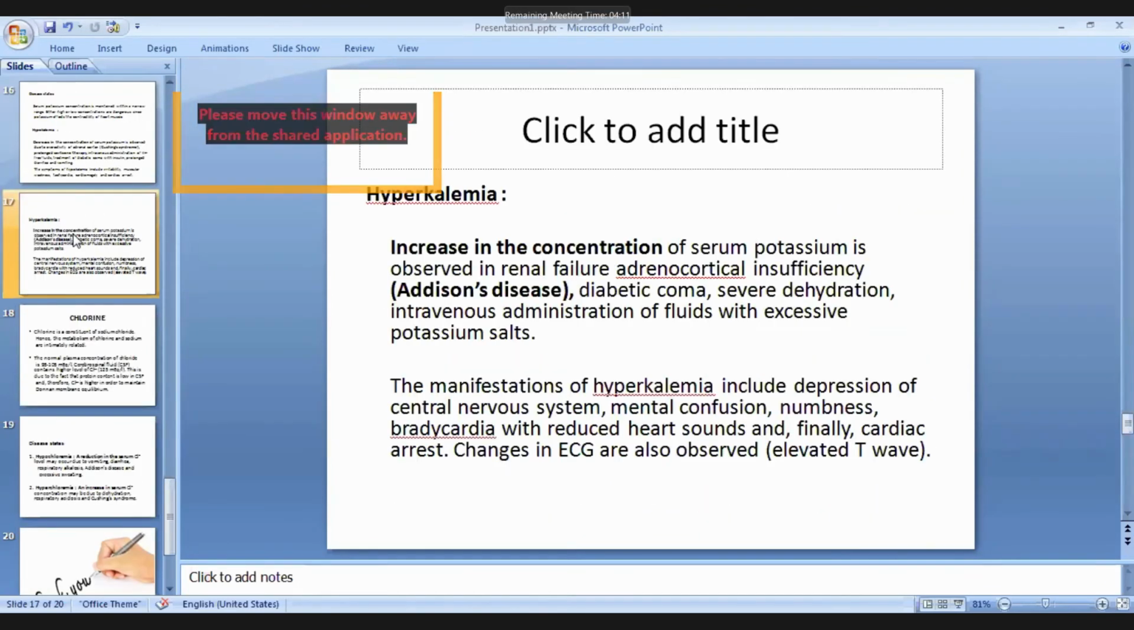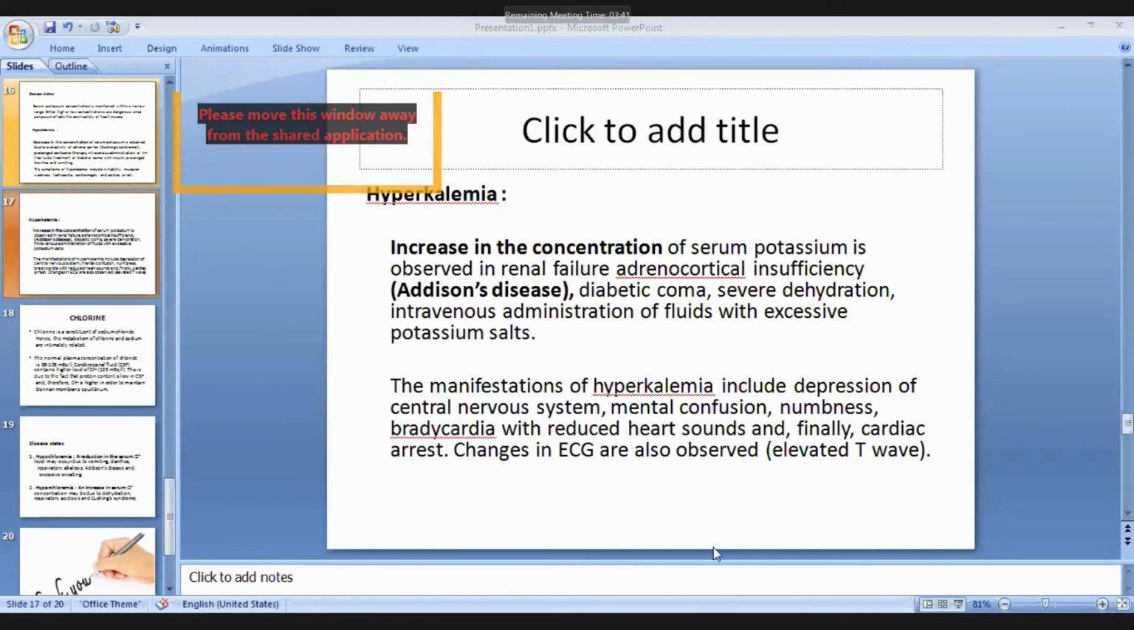Hyperkalemia is the increase in concentration of serum potassium, and it is observed in renal failure, Addison's disease, diabetic coma, severe dehydration, and intravenous administration of fluid with excessive potassium salts. So these are the causes of hyperkalemia. Manifestations of hyperkalemia: depression of central nervous system, mental confusion, numbness, bradycardia, cardiac arrest.